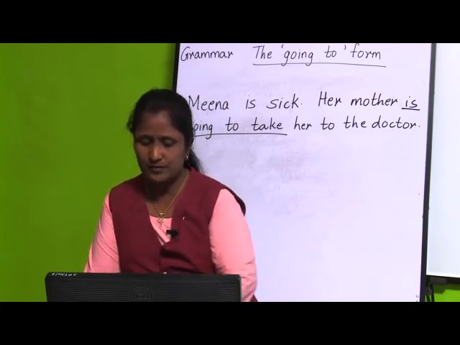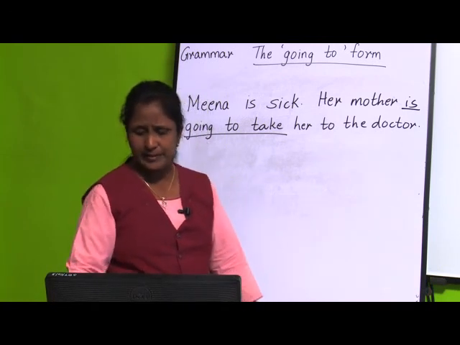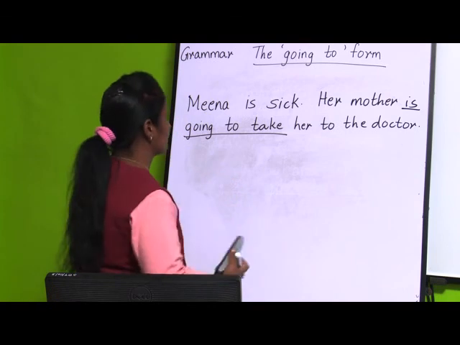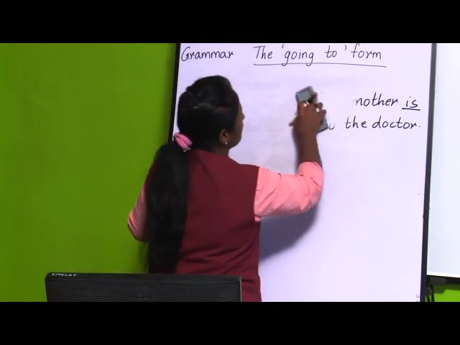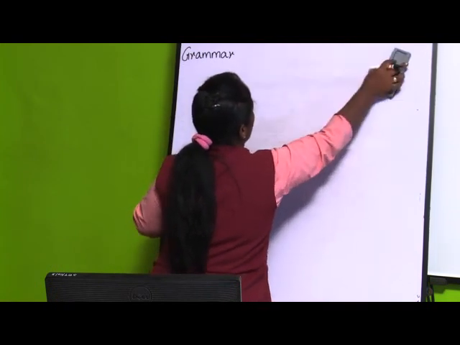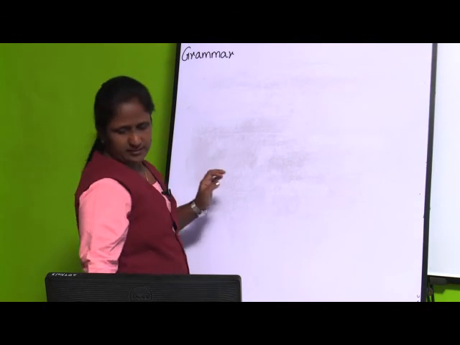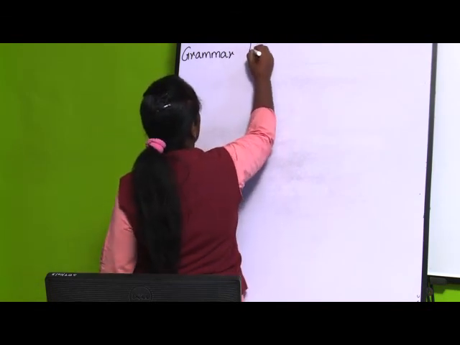Children, we have solved the going to form as well as the exercise. Now we will be turning to the next topic, that is future continuous tense. Now, you know, children, what is future tense? Yes, the actions which will be taking place in the future.